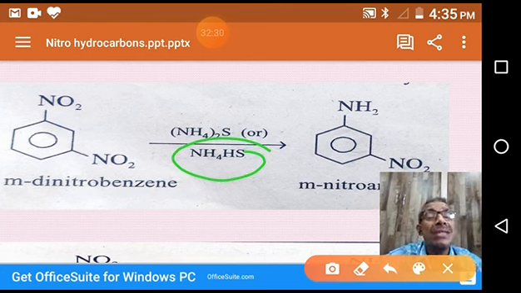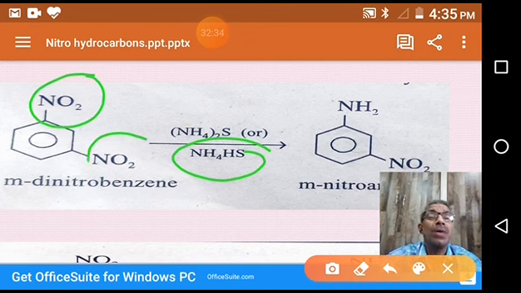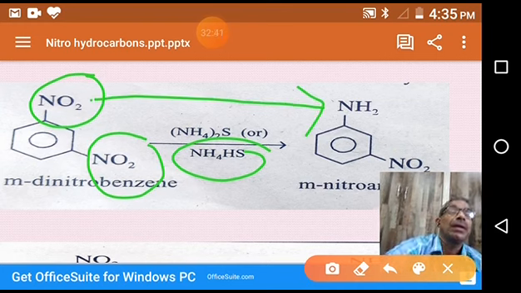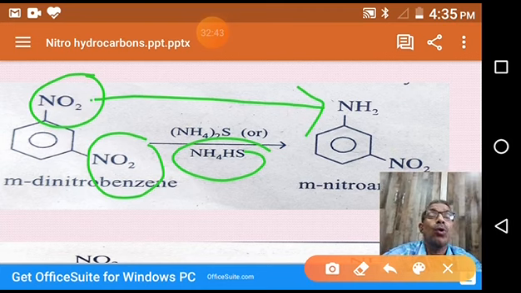When we use these reducing agents, whenever two nitro groups are there in benzene, only one nitro group is converted into the corresponding reduced product, the amino group. The other nitro group stays intact and doesn't undergo reduction.